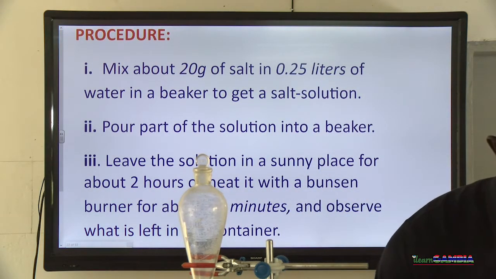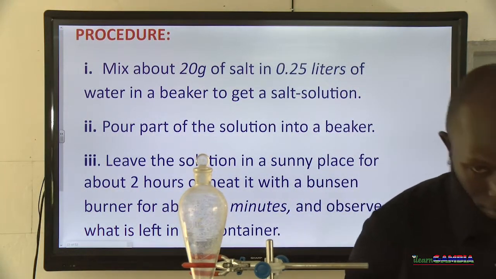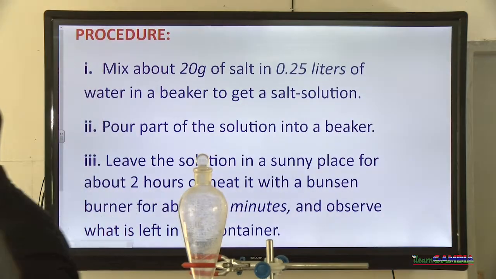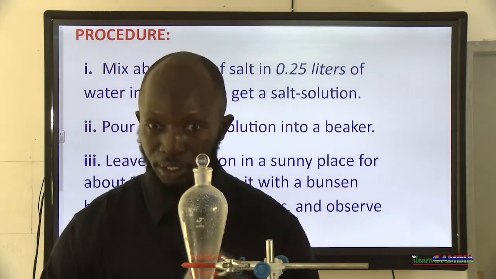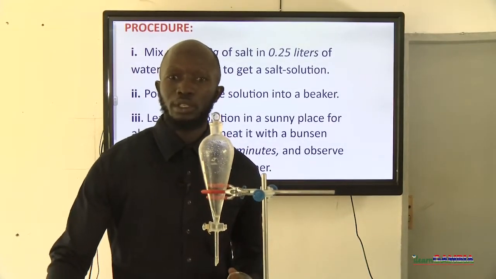So we are going to set ourselves into doing this particular experiment. This is our beaker. This is also another beaker, but this one has salt in it.